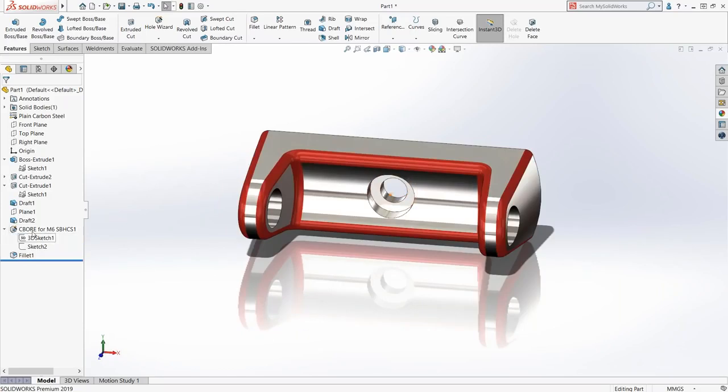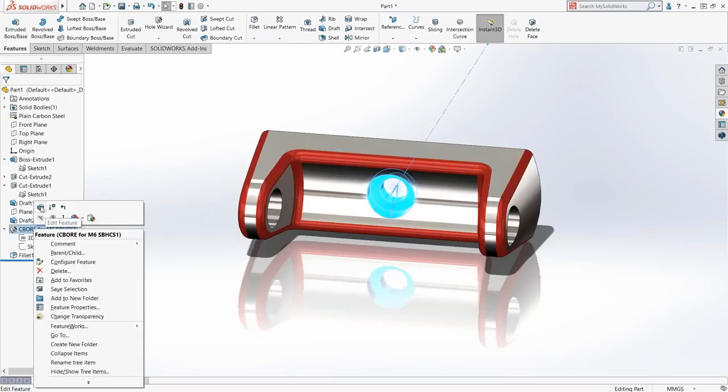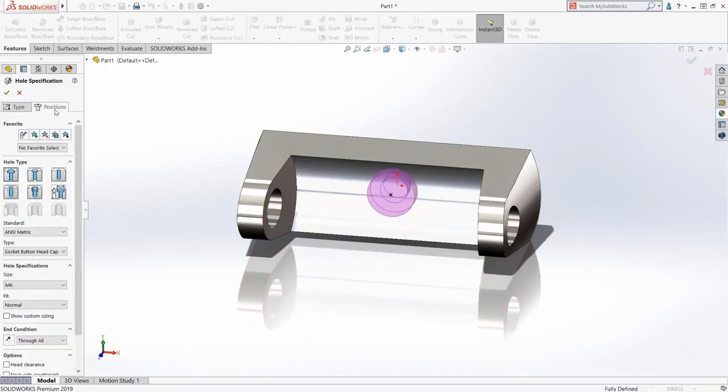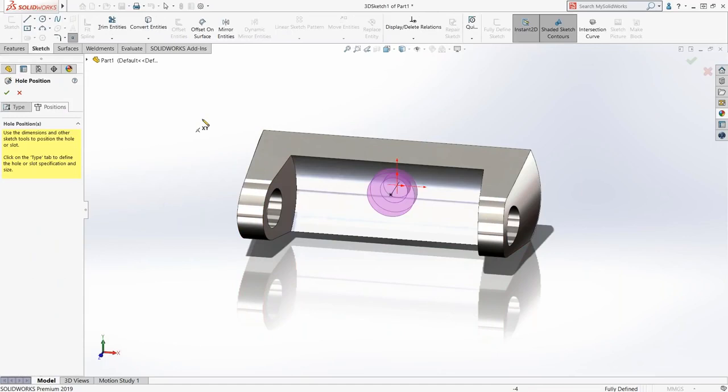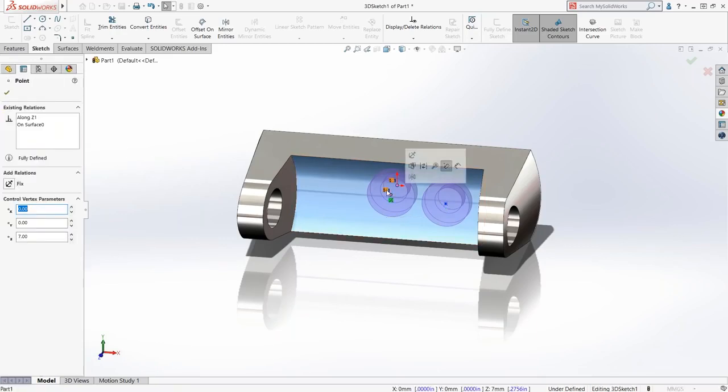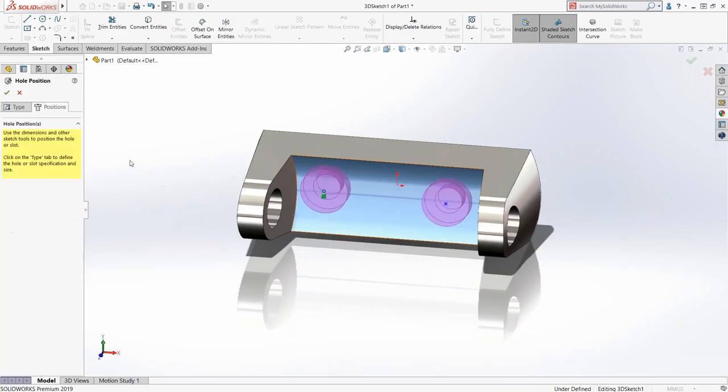So the last thing we need to do is change this, add a second hole here. So I'm going to edit feature, and we'll go into positions. And here's kind of an exercise in how to use the 3D sketch. So I'm just going to come in here and place yet another hole onto another point on that face. You can see that that point has an on-surface relation. This one had that along Z that we created before. So I'm going to delete that, and I'm just going to move this guy over here. It's still on surface, but it's no longer tied to that location.